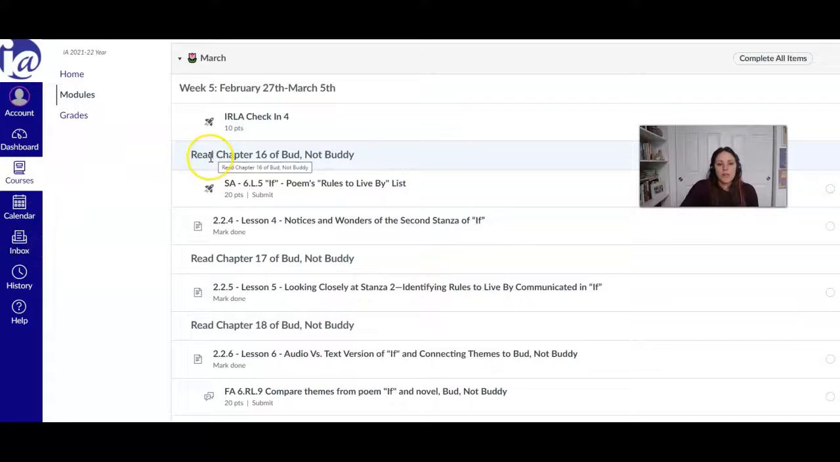Then make sure this week you have 3 chapters to read of the book that we've all been reading together, Bud, Not Buddy. Make sure you read chapters 16, 17, and 18 before Monday of next week. If you would like to listen to it, you're welcome to. The link to listen to it is at the top of this modules page under resources.